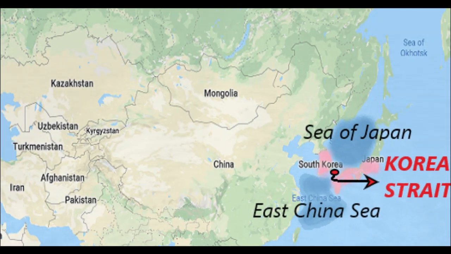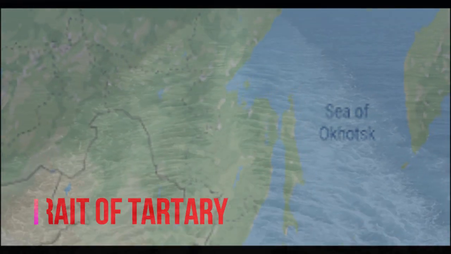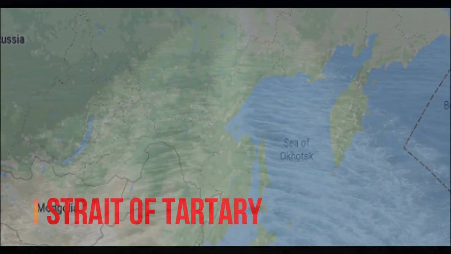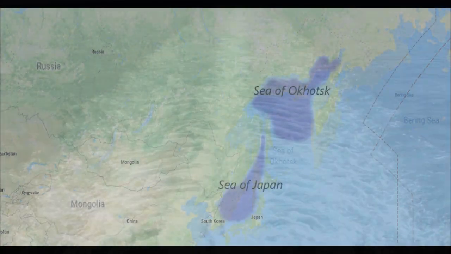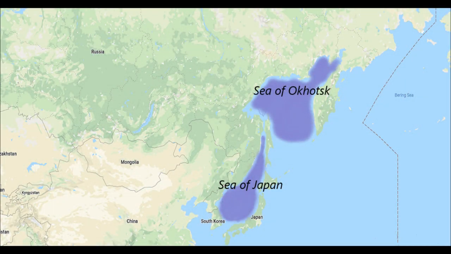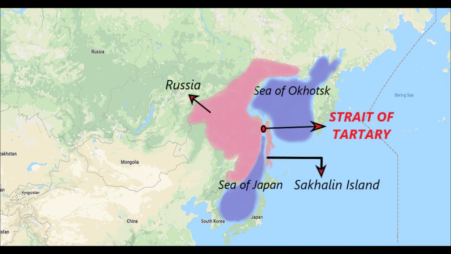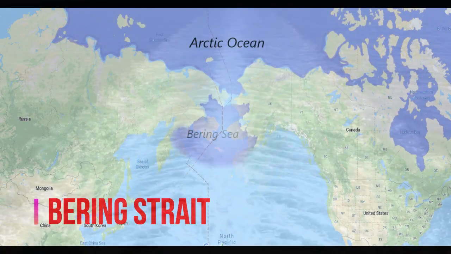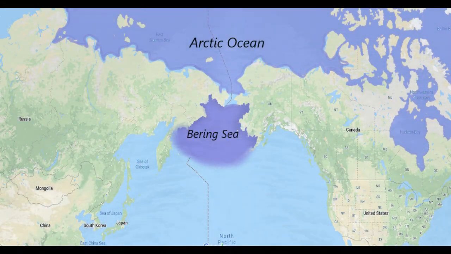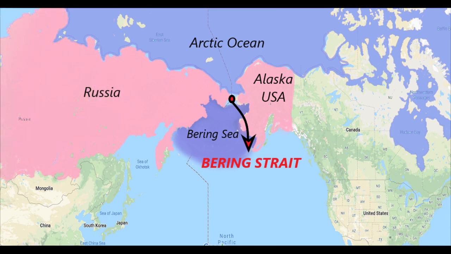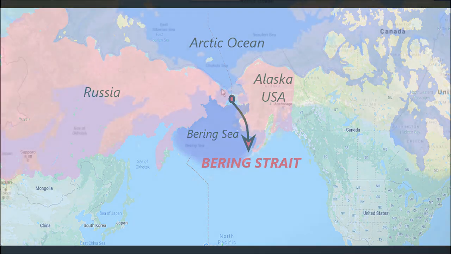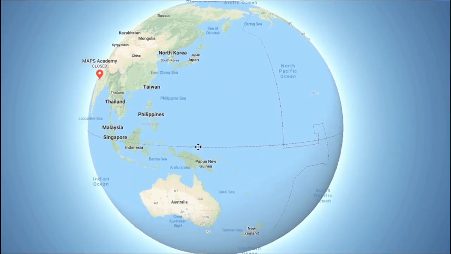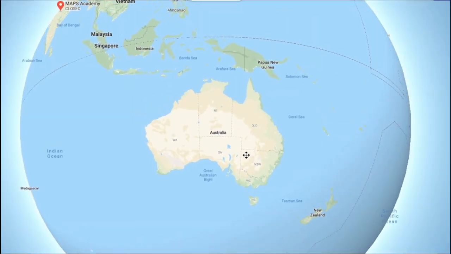So the next strait is Strait of Tartary. This strait connects the Sea of Okhotsk to the Sea of Japan, and it separates Sakhalin Island of Russia from mainland Russia. Now moving towards the very famous strait, which is Bering Strait. It connects the Arctic Ocean to the Bering Sea, and it separates Russia from the Alaska state of USA. Bering Strait separates Asia from North America, and the international date line passes through this strait.